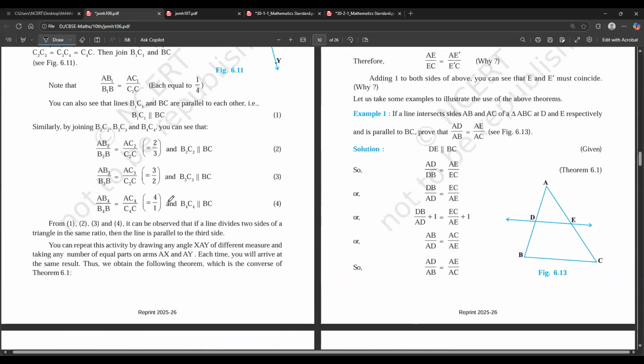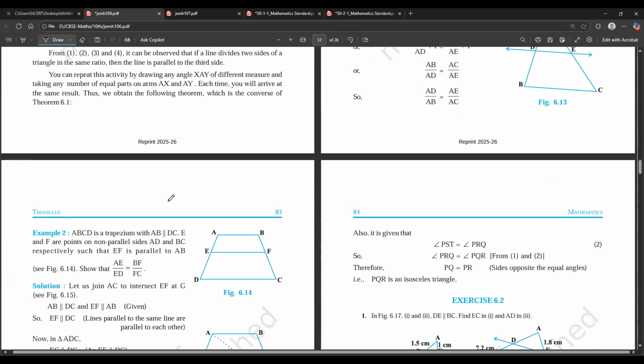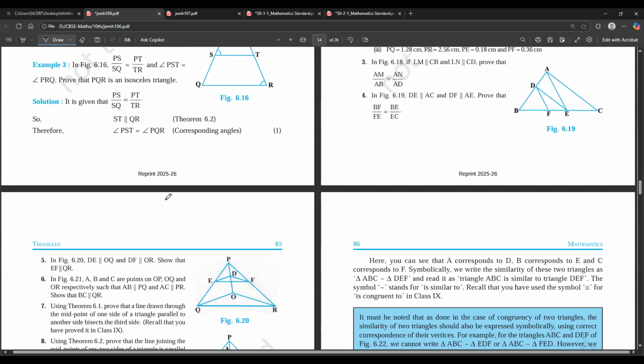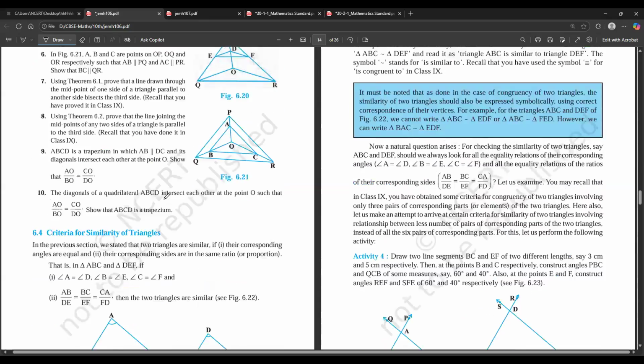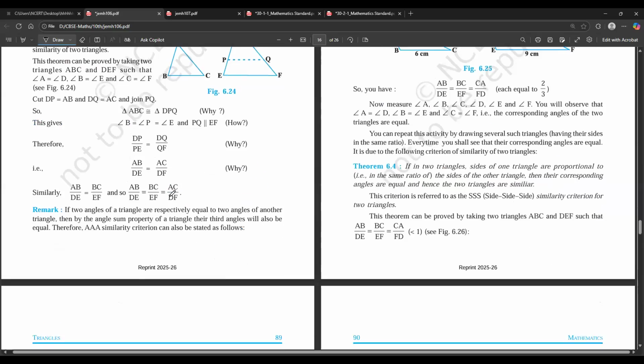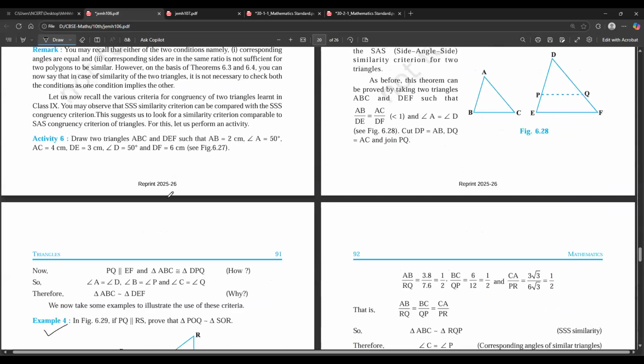The basic point being that questions come from NCERT, so don't skip the questions here. I can't pinpoint exactly where I saw these questions, but these are from NCERT.